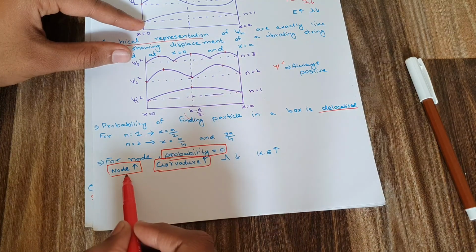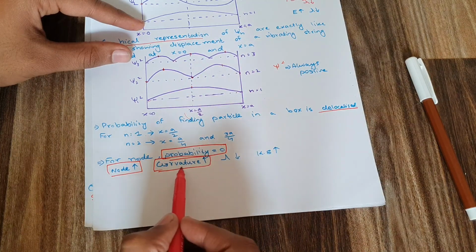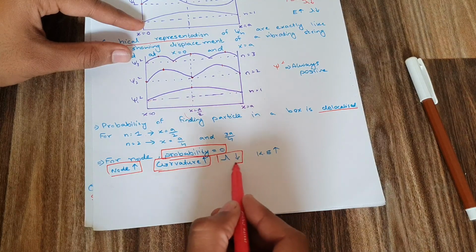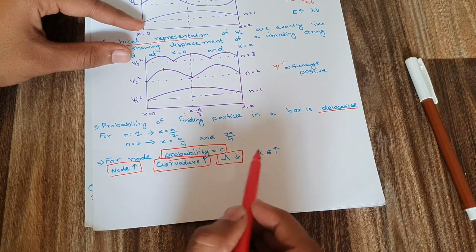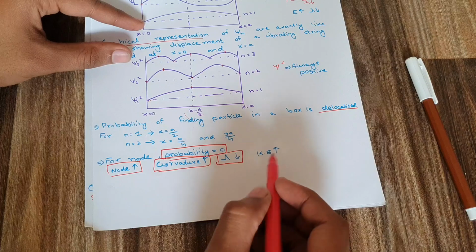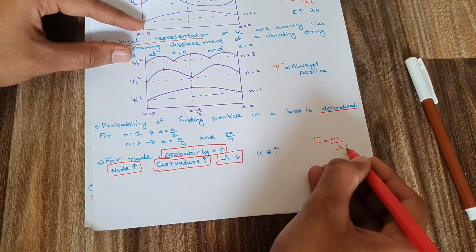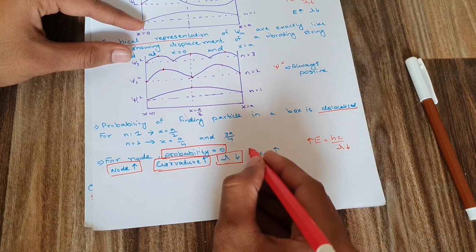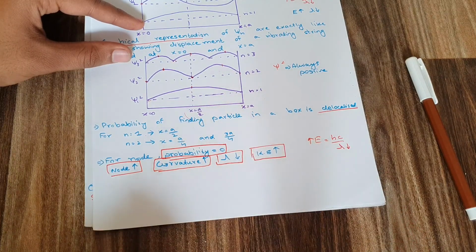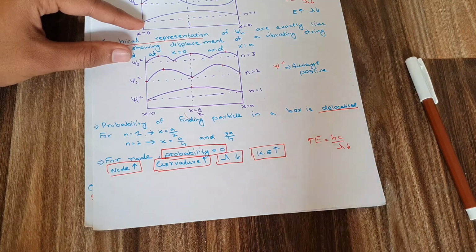So on increasing the number of nodes, the number of curvatures increases and the wavelength decreases. As you know, E is equal to hc over lambda, and if the wavelength is decreased, the energy automatically increases. Okay, so now we will solve an example on this.